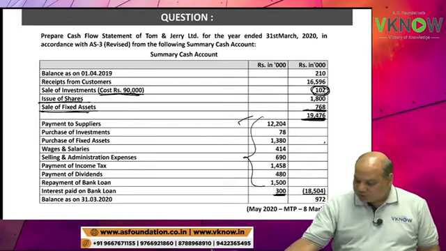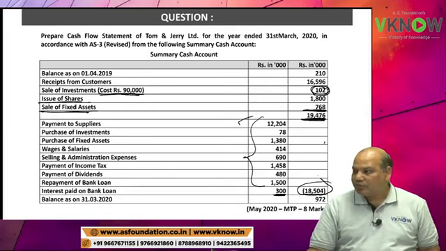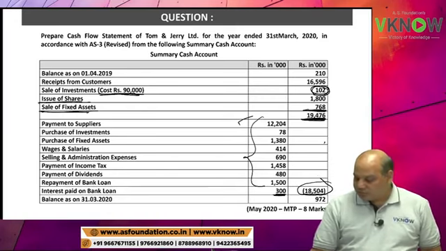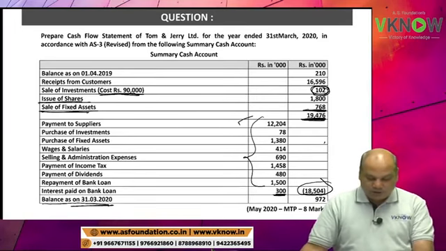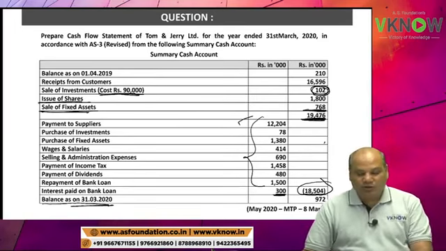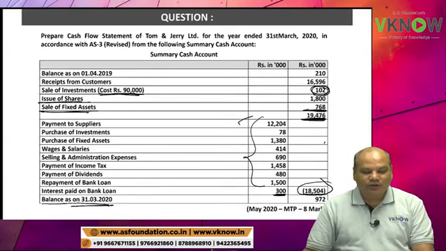Total of this in the outer column 18504, and balance on 31st March 2020, 972.